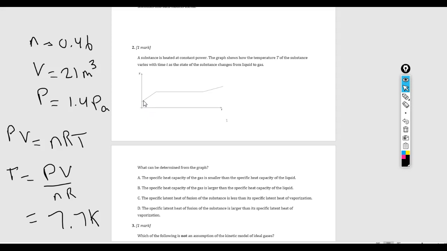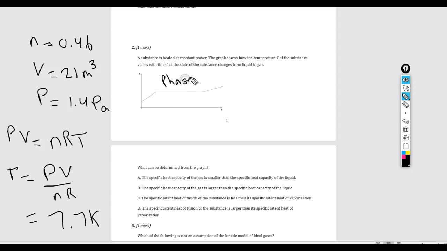Now, here where you see a temperature increase, this first temperature increase is going to correspond to the object being heated up while it is still a liquid. Here is going to be the phase change, and the reason I know, and let me just label this, here we have the phase change.